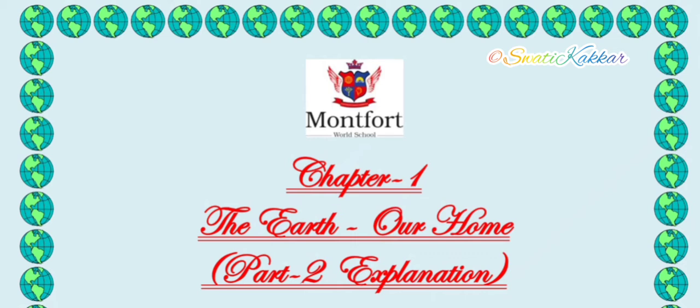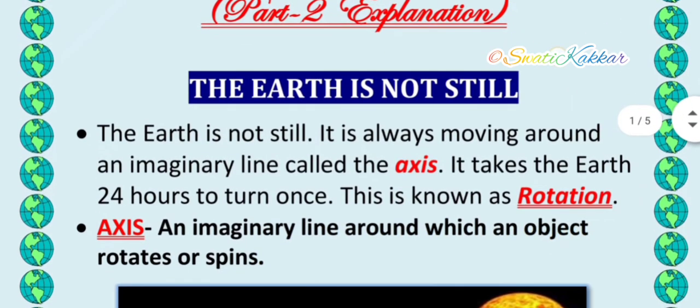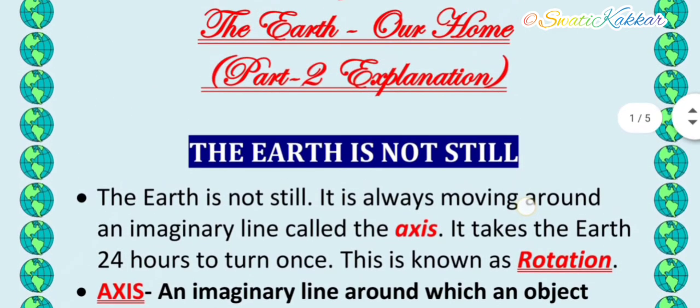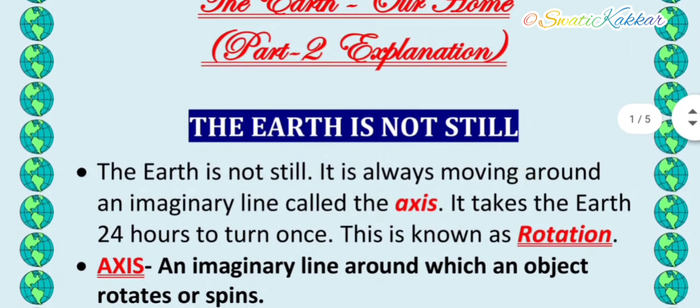As you know very well now, the Earth is our planet. It is a wonderful planet on which all living beings can live. So life is possible on the planet, the Earth. The shape of the Earth is round. Let us read further. The first topic that we will cover is the Earth is not still.